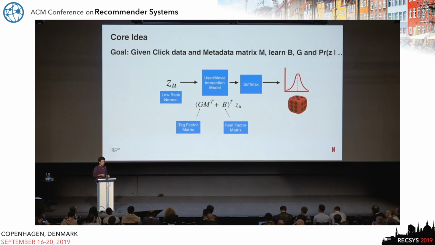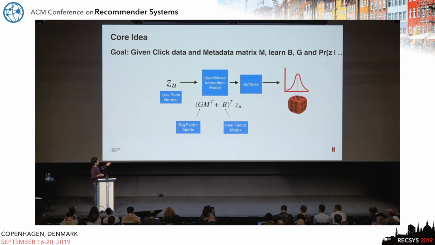More specifically, we use a low-rank representation for the user. The low-rank factor is Z_U, which we generally denote as k-dimensional, and it has a normal prior, and it flows through the user-movie interaction model, which in this case we have chosen to be something very simple. It could be something that you would design for a task, but these simple bilinear models get trained faster.